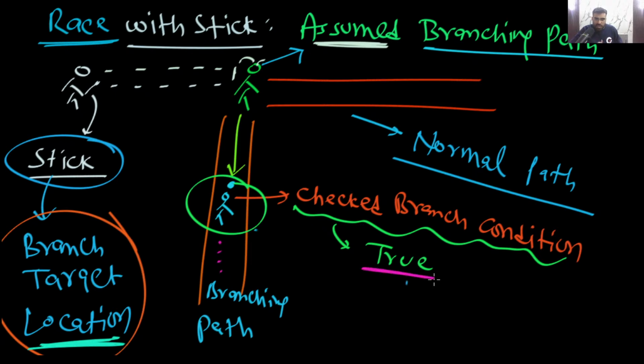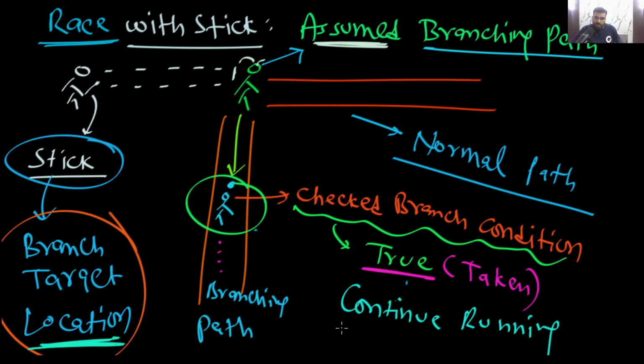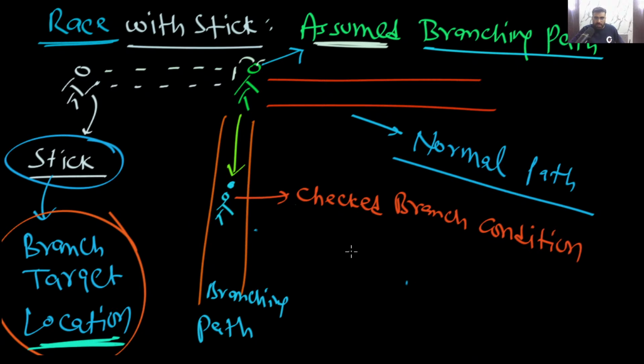If that branch condition is taken or true, then it simply means just continue running on the branching path. But remember, if this branch condition turns out to be false, then what do you need to do?